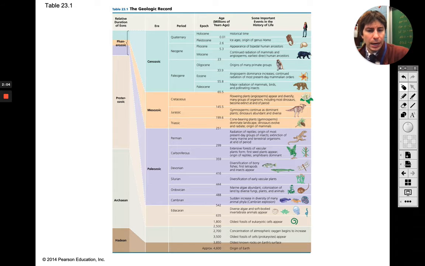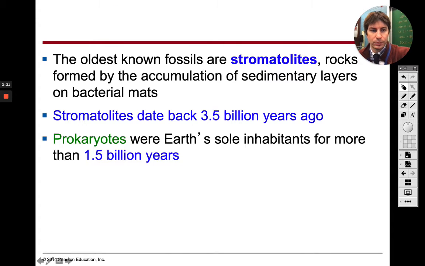Our first cells, again, were probably prokaryotes, and they were able to photosynthesize. So our earliest cells were prokaryotes, and they were able to photosynthesize.